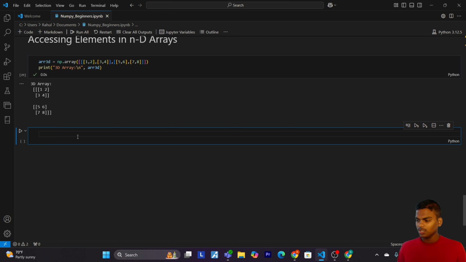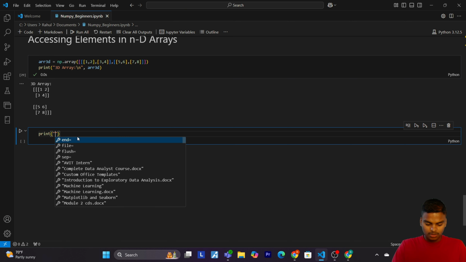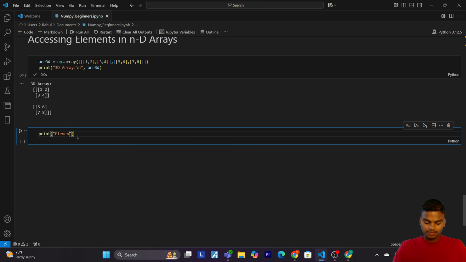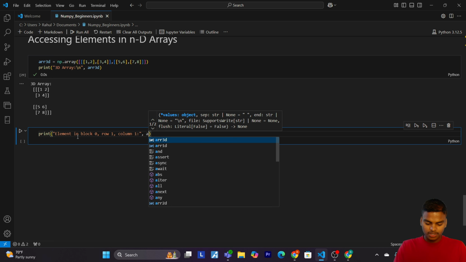Okay. So for this, now print elements in block 0, row 1 and column 1. Column 1. Now print ar3D. Now pass 0, 1 and 1. Okay.